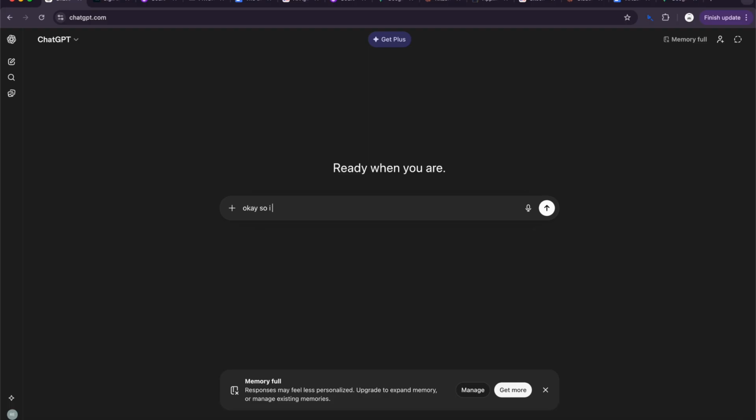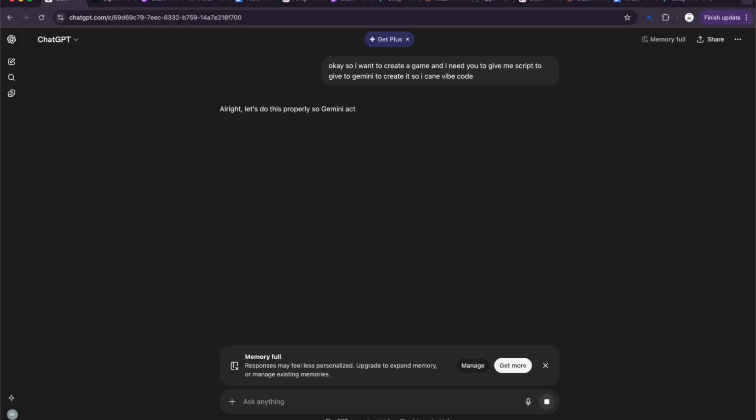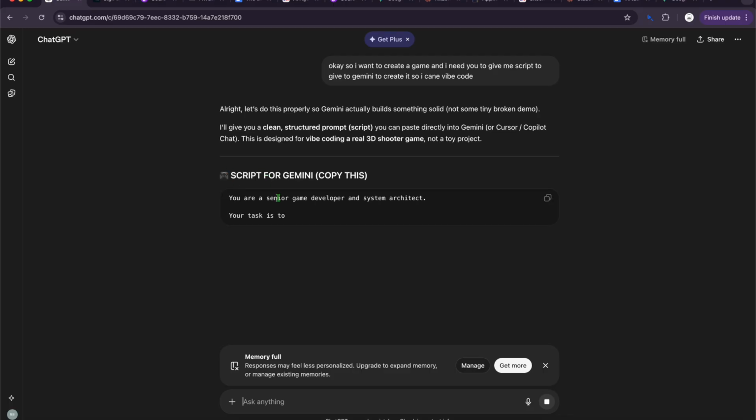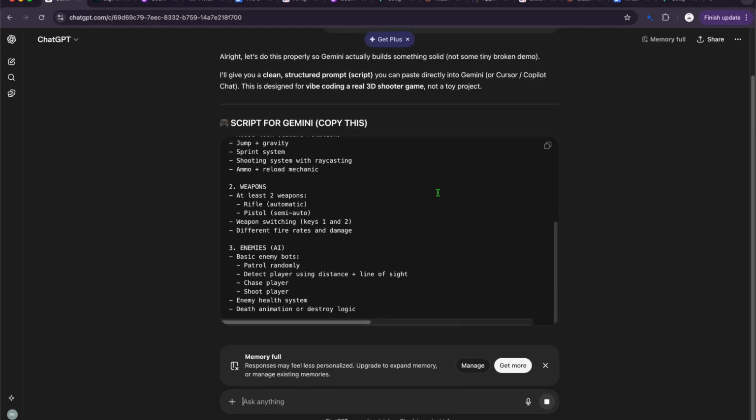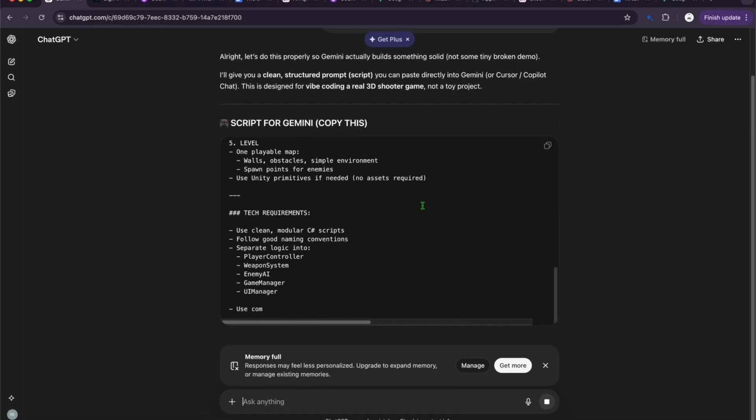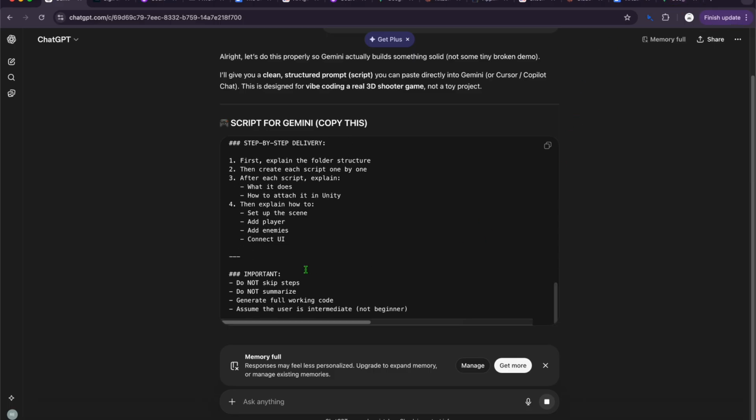Okay, so I want to create a game and I need you to give me a script to give to Gemini to create it so I can vibe code. Yep, it's gonna give the idea right now. So clean structure, you're a senior game developer. So all we will do is just take this and copy and paste and put it into Google Gemini.